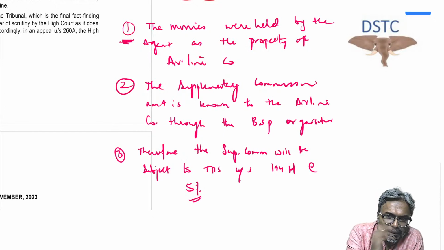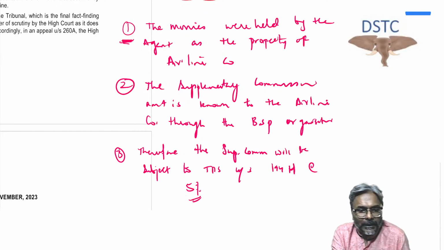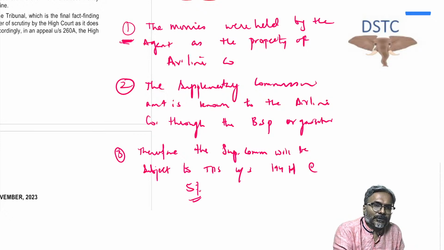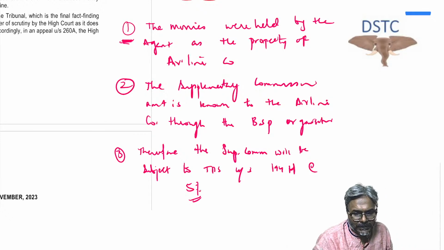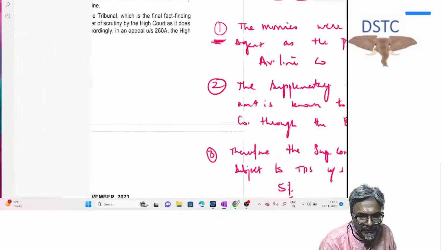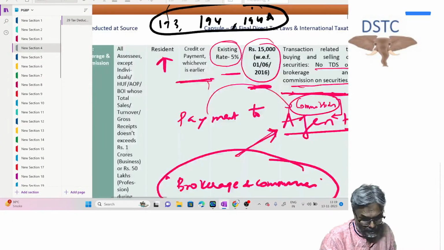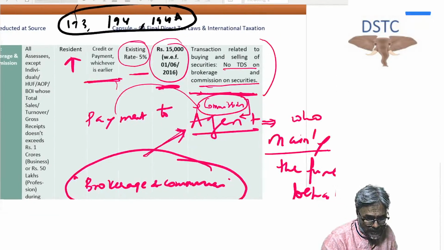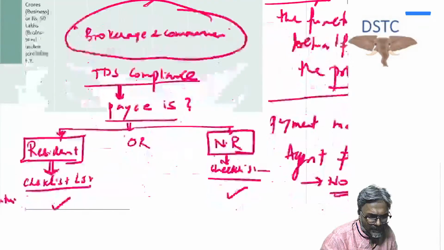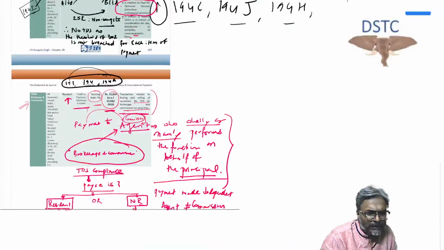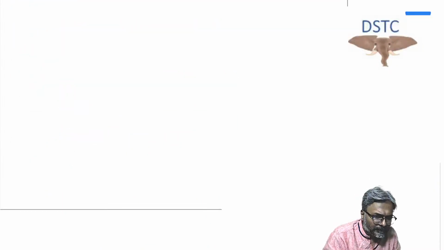Now with that, let's come back to our discussion over here. Students, you just keep in mind this proposition, and now coming back to our particular reference point, I told you about 194M.